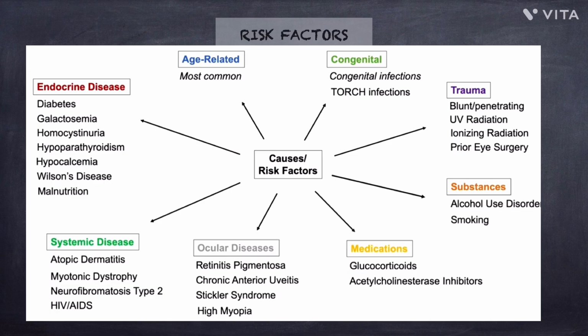If anyone has had any blunt or penetrating trauma, UV radiation, ionizing radiation, or prior eye surgeries, it predisposes them to cataract development. Also, there are congenital infections, more specifically TORCH infections, which are linked to development of cataract.